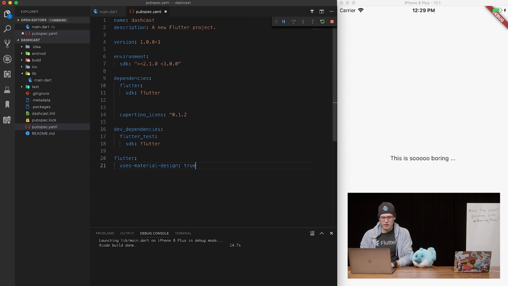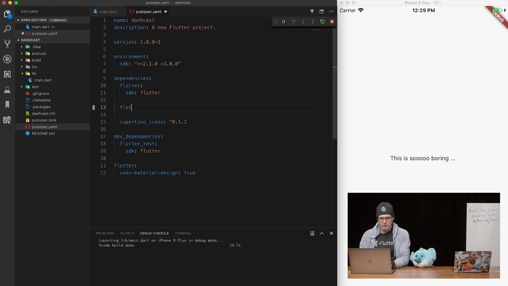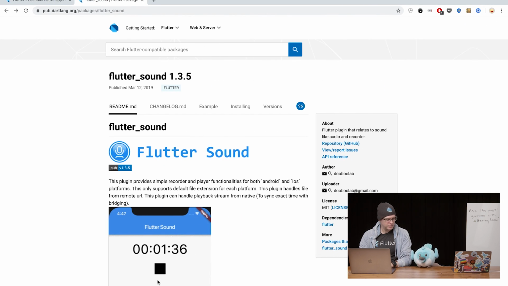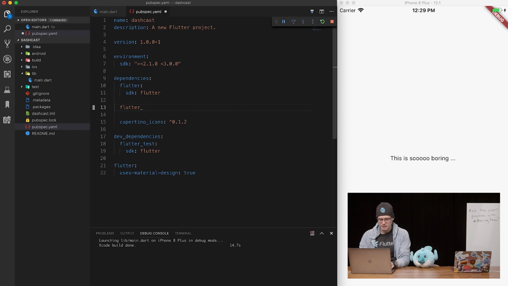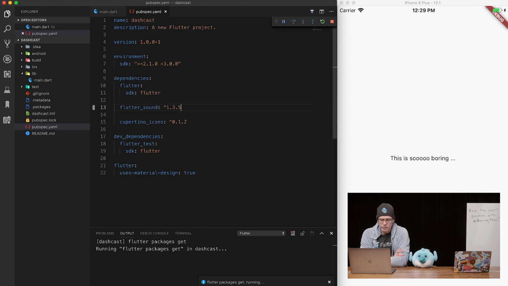Perfect. Okay, so we are going to go in here and add in our package. And it is Flutter Audio. Flutter Sound. Oh, I can read. Yeah, maybe sometimes you need glasses. I certainly do. Flutter Sound, and we are going to make that approximately 1.3.5. And we're going to let Visual Studio Code do its magic.